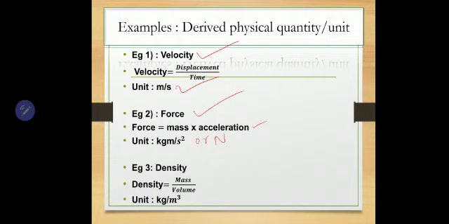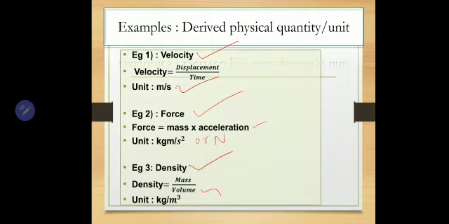Same way density, we already discussed this. We took density as the example to start with about the type of physical quantity. So density is mass divided by volume. So density is a derived physical quantity, and the unit is kilogram per meter cube. Volume is again a derived physical quantity, because volume is length into length into length. It is taken from where? From the fundamental physical quantity. So all these are examples for derived physical quantities.